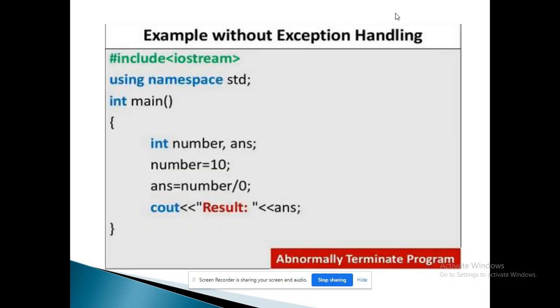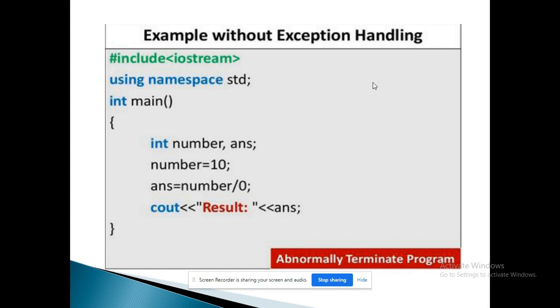Next is a simple program. It is an event where an exception is generated. Here, no mechanism is included to handle the exception. In this program, we include iostream, the basic header file included to use cin and cout, and using namespace std, so the standard namespace is included.